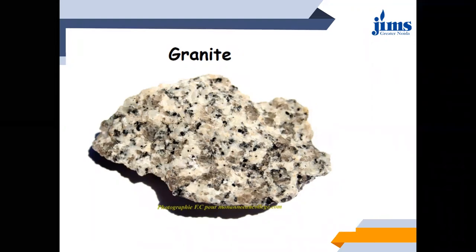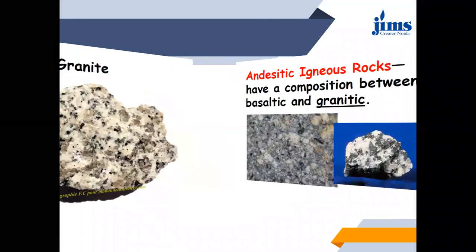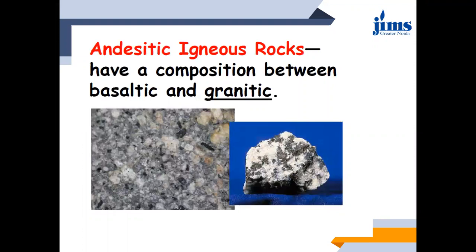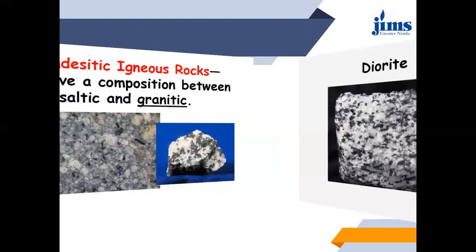Okay, observe this now. Now quickly observe this particular thing, that is andesitic rock. Okay, what is the difference? This is neither appearing as a granite nor appearing as a basaltic. This is somewhat mixture of both, so you can say intermediate rock.